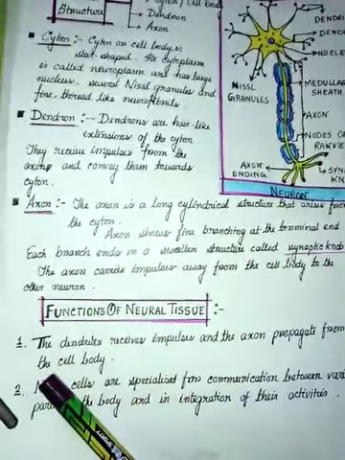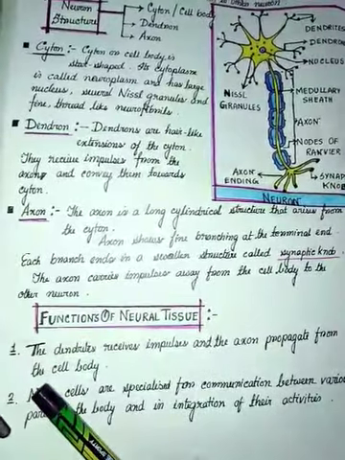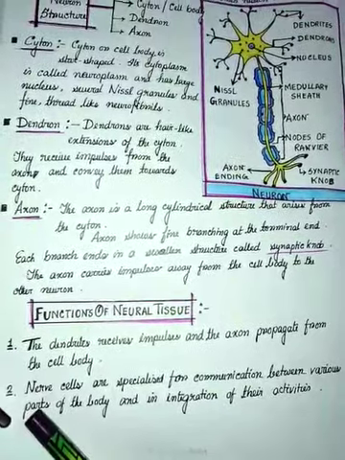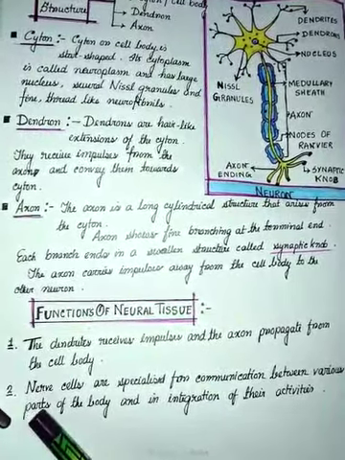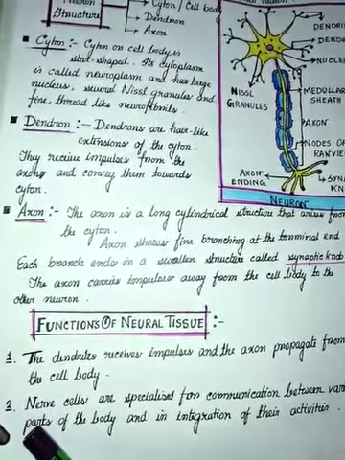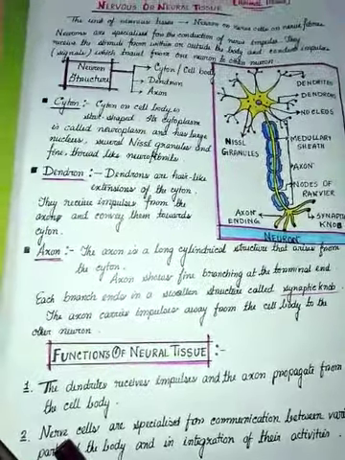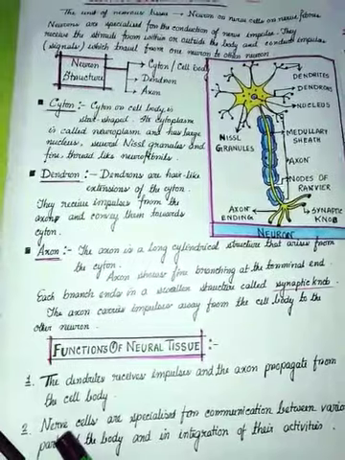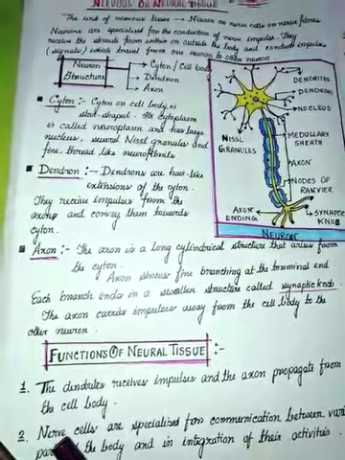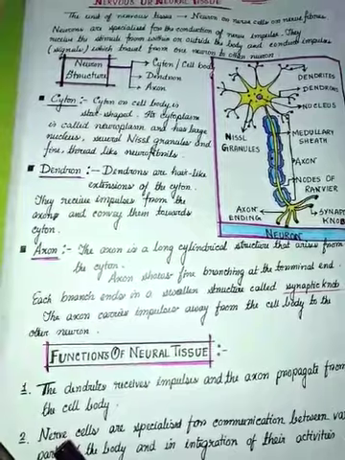Now function of the neural tissue. The dendrites receive impulses and the axon propagates them from the cell body, and nerve cells are specialized for communication between the various parts of the body and the integration of the activities. Mainly they are coordinating the function of the whole body. So the main thing here is that the neural tissue or the nervous tissue is made up of neuron. The structure of neuron can be divided into three parts: cyton, dendron and axon.